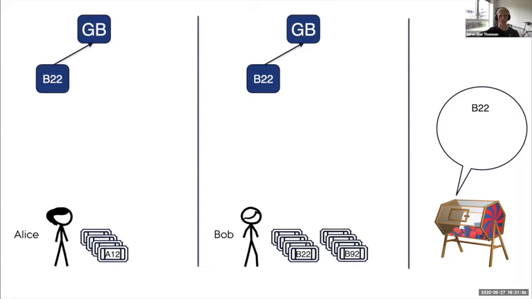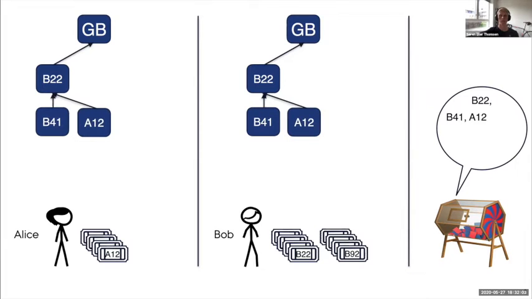As they both buy more tickets, it might be that at some point they get lucky at the same time and win the lottery more or less simultaneously, before either of them has had time to propagate their new block to the other party. This creates a small fork in the block tree. Such a fork will first be resolved in the Bitcoin protocol when there's a new block mined, for example, when a block from some other party appears in either place, and this will then determine the longest chain of the block tree. Let this just be a rough sketch of how such a protocol might play out.